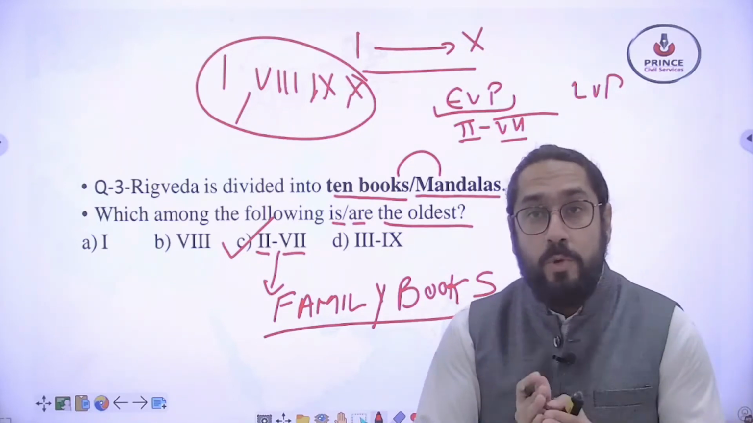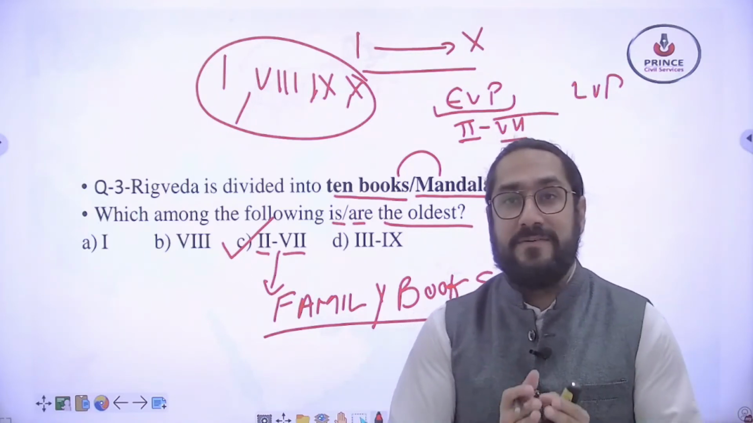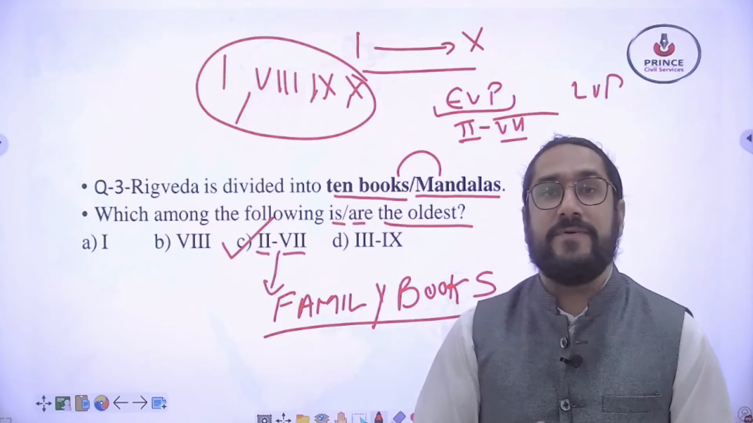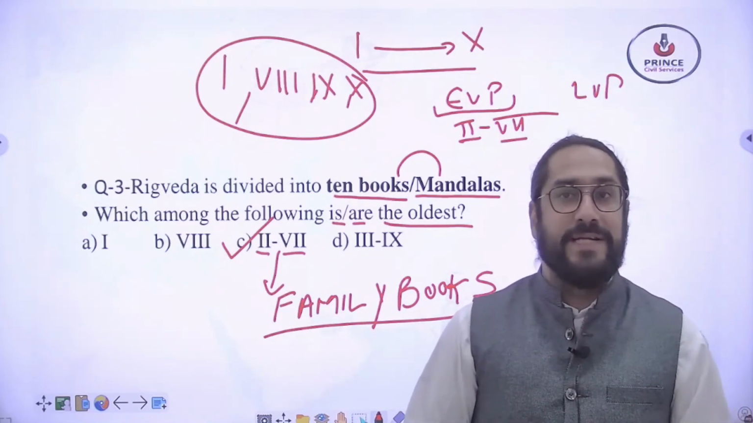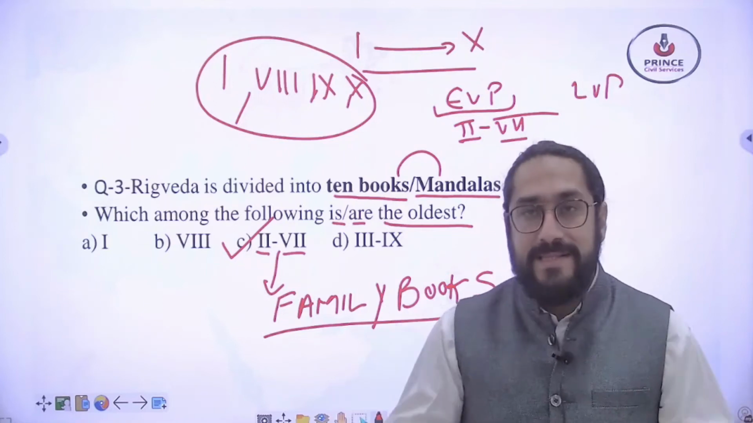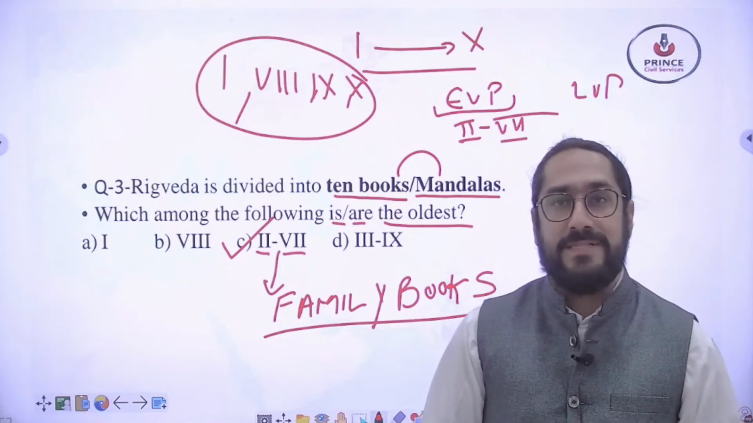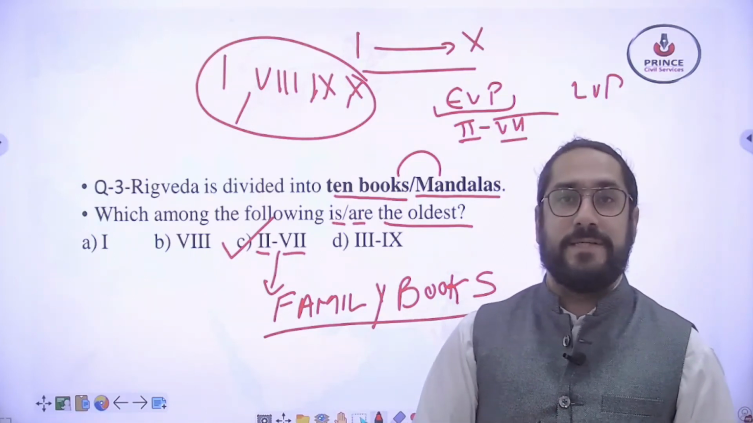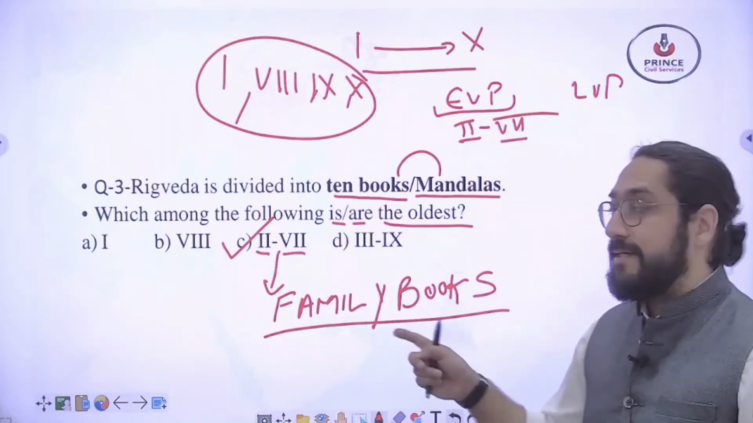Please do read the Vedic corpus very carefully. We have got the 4 Vedas, then we have got the Brahmanas, then the Aranyakas and the Upanishads. So these all 4 parts compose the Vedic corpus, and there are going to be factual questions regarding the Vedic corpus. So this was question number 3.